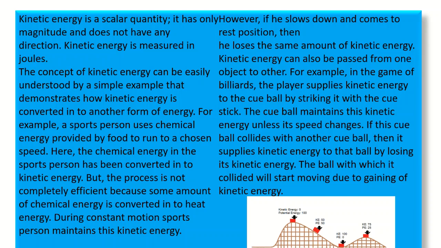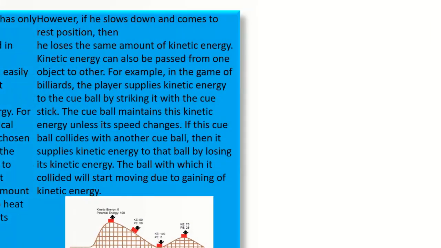Kinetic energy can also be passed from one object to another. For example, in the game of billiards, the player supplies kinetic energy to the cue ball by striking it with the cue stick. The cue ball maintains this kinetic energy unless its speed changes. If this cue ball collides with another ball, then it supplies kinetic energy to that ball by losing its own kinetic energy. The ball with which it collided will start moving due to gaining kinetic energy.